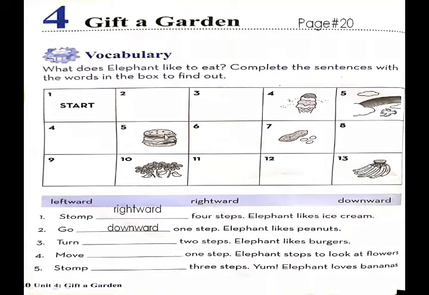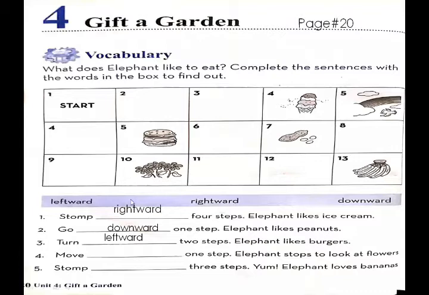1, 2. Move, turn leftward 2 steps. You are seeing on the screen that we have moved towards 2 steps. Leftward 1, 2. So elephants like to eat burger. Now we are at box number 5 in which you are seeing burger.